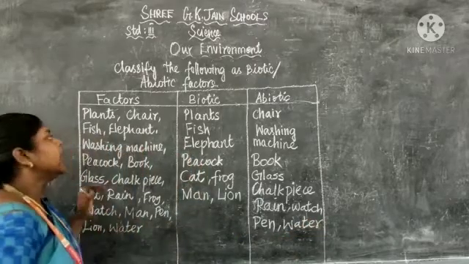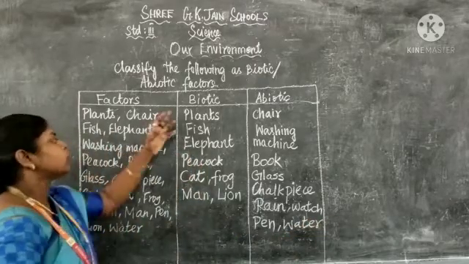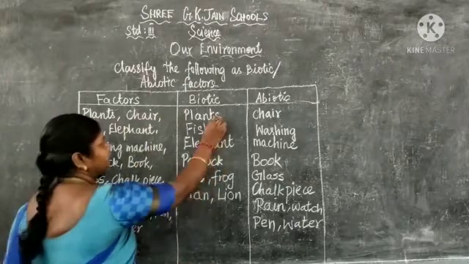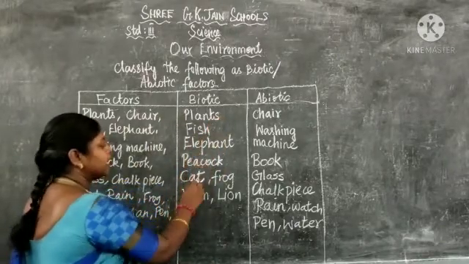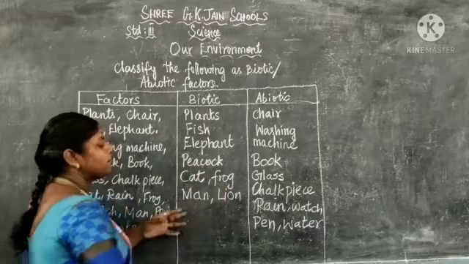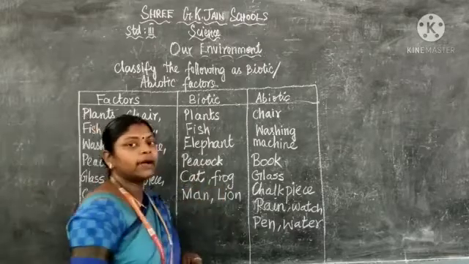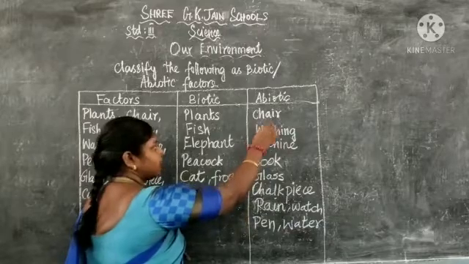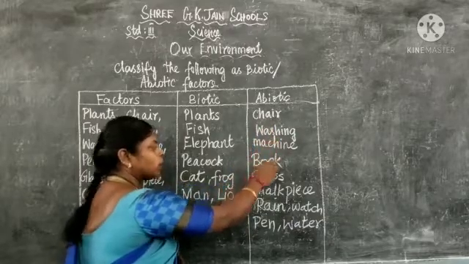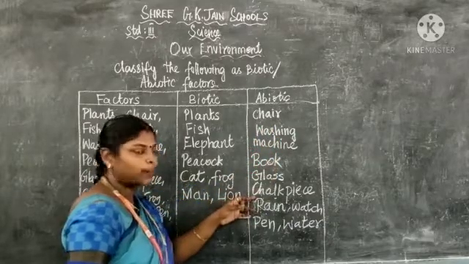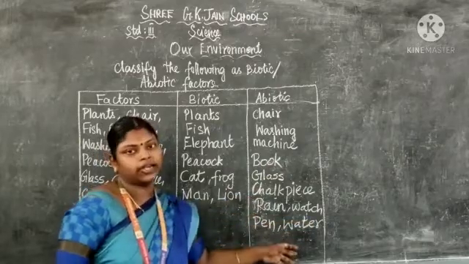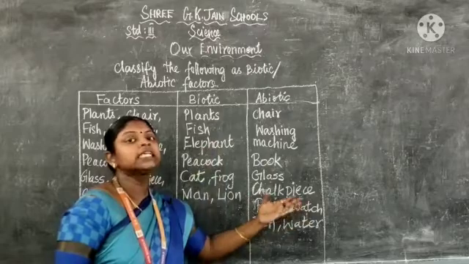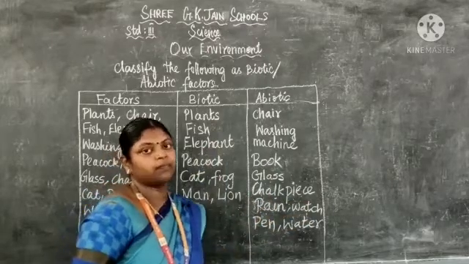Okay children, let me repeat it again. So biotic factors are plants, fish, elephant, peacock, cat, frog, man and lion. Abiotic factors: chair, washing machine, book, glass, chalk piece, rain, watch, pen, water. So these are all called abiotic factors.